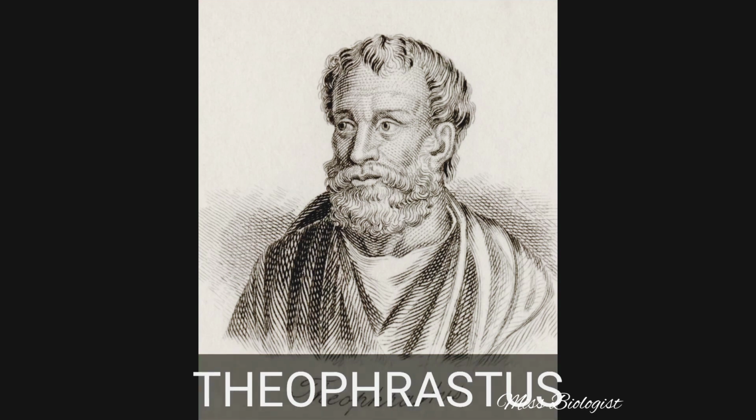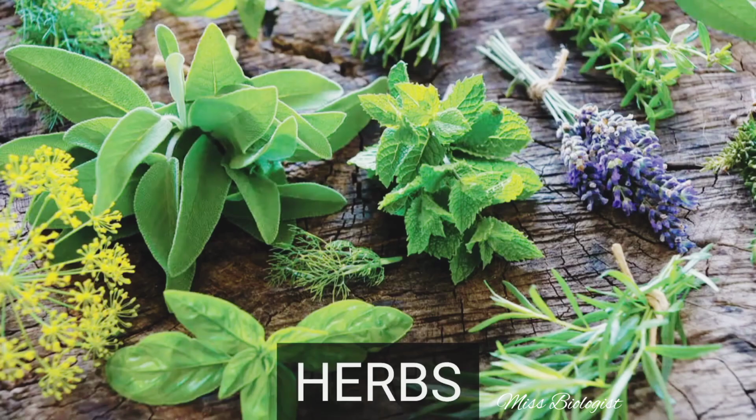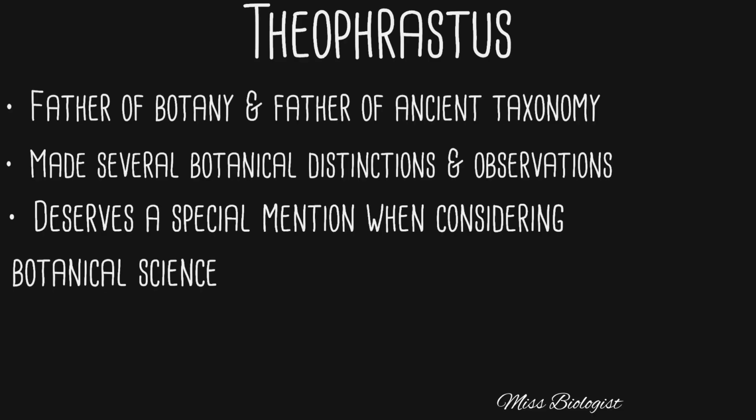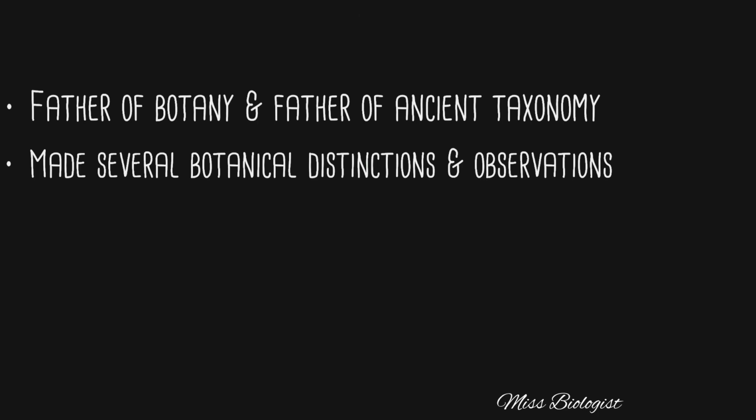Theophrastus around 370 BC classified plants into herbs, shrubs, undershrubs and trees. He is also known as the father of botany and father of ancient taxonomy. Aristotle's pupil Theophrastus also made several other important botanical distinctions and observations. Theophrastus deserves a special mention when considering botanical science.